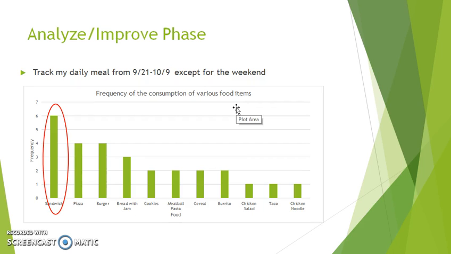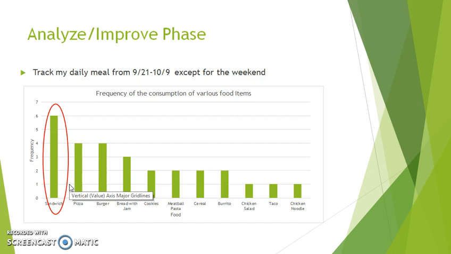So earlier in the measure phase, I tracked my daily meal from September 21st to October 9th, except for the weekend. So I actually wrote down what kind of food that I ate on the weekday and how much of fruits and vegetables that I could get from these food items. And then I constructed the data into a Pareto chart to see which food I ate the most on the weekday, as you can see here, and this is the frequency of the consumption of various food items from this period of time, September 21st to October 9th.